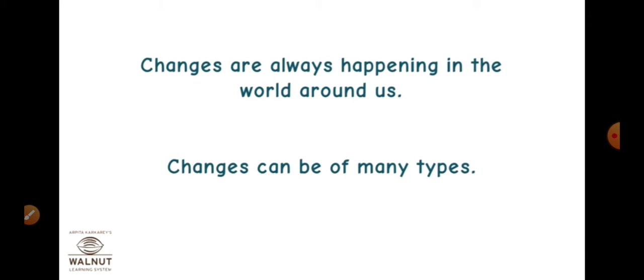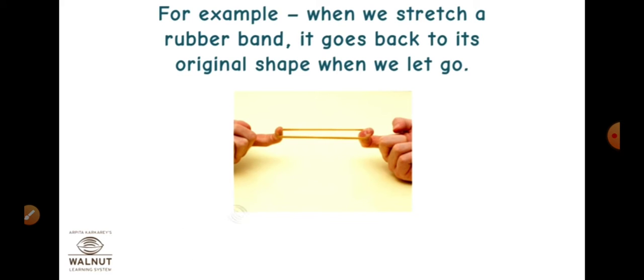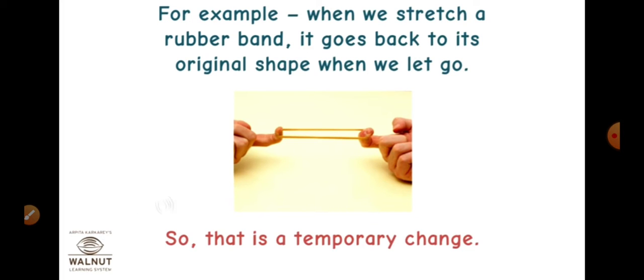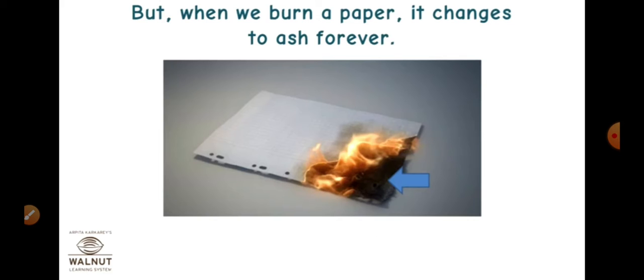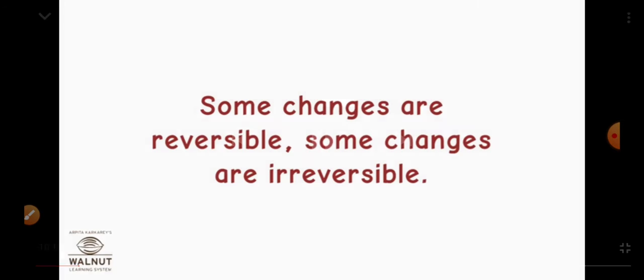Changes are always happening in the world around us. Changes can be of many types. Some changes are temporary and some changes are permanent. For example, when we stretch a rubber band, it goes back to its original shape when we let go, right? So that is a temporary change. Yes, but when we burn a paper, it changes to ash forever. So that is a permanent change, because here we cannot change the ashes into the paper again, right?